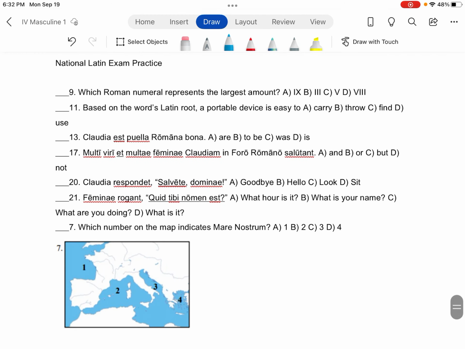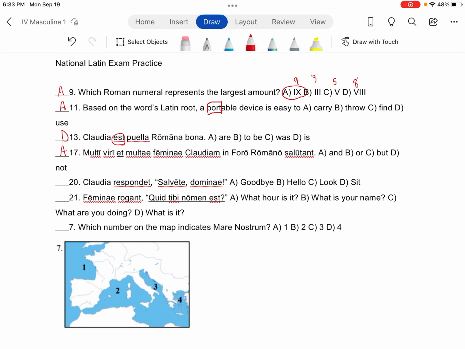And we'll finish up with some NLE practice here. Which numeral represents the largest amount? 9, 3, 5, 8. Boom, we want A. Based on the word's Latin root, a portable device is one you can carry, from the word porto, which means carry, A. Est is underlined, and that's going to be D, is. Et is underlined, and that's going to be A, and.